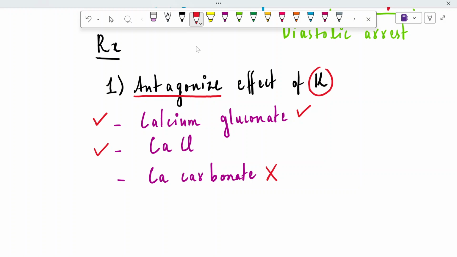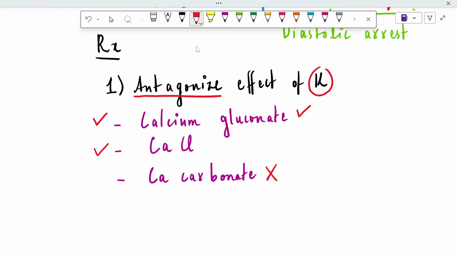So if the amount of potassium in the serum is high, we can just redistribute it and the serum potassium will become low. The first strategy in redistributing the potassium is insulin drip plus 50% dextrose.